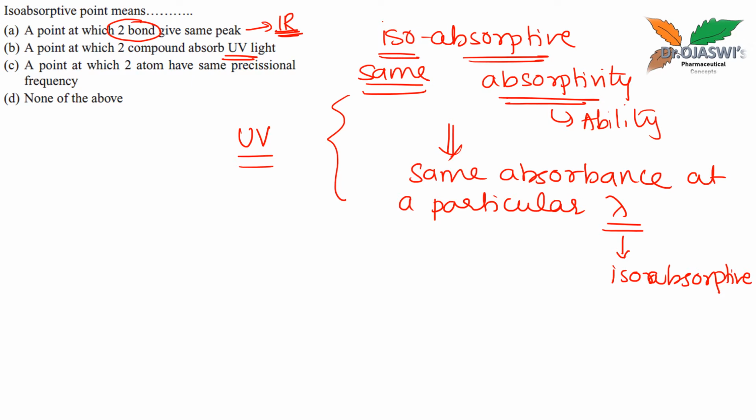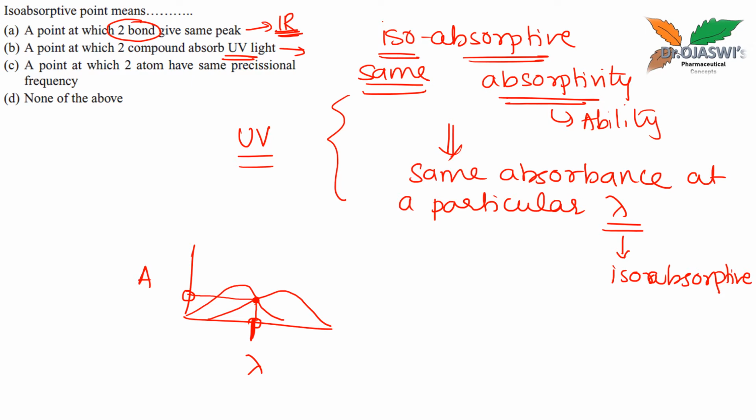So according to me, this is also not the correct answer. See, if you have this UV spectrum, which is absorbance versus wavelength, this is a peak of compound A and this is a peak of compound B. This wavelength, at which both the compounds give the same absorbance, is called the isoabsorptive wavelength.